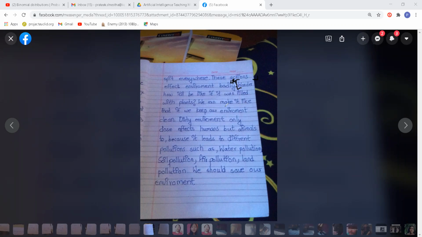Okay, we can make it like that if we keep our environment clean. Environment only close. What is this? It only does affects not only humans but also. Can you help me out here, Kavya? What is this?